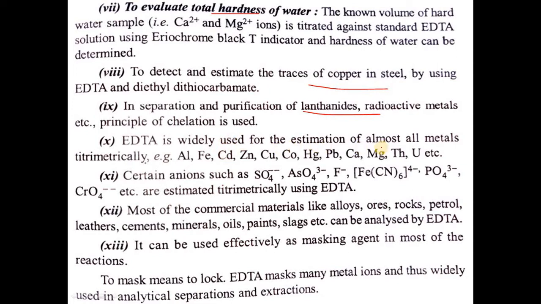EDTA is widely used for the estimation of almost all metals by titration, that is aluminum, iron, cadmium, zinc, copper, cobalt, mercury, lead, calcium, magnesium, thorium and uranium. Then it can be used effectively as a masking agent in most of the reactions. So these are some applications of EDTA.